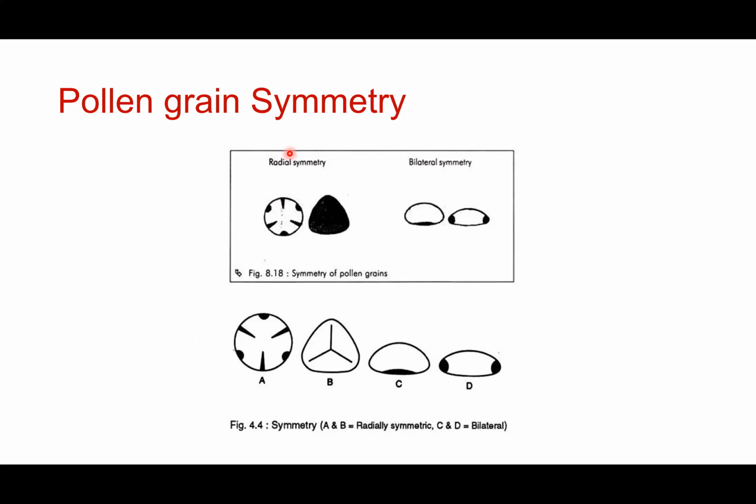Such symmetry is known as radial symmetry. Next, they also exhibit bilateral symmetry. In bilateral symmetry, you can only draw one axis which divides them into two mirror images or equal halves. So they can either exhibit radial symmetry or bilateral symmetry. In radial symmetry, there are many axes which divide them into two equal halves. In bilateral symmetry, there is only one axis that divides them into two equal halves.